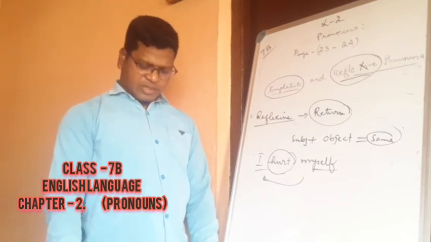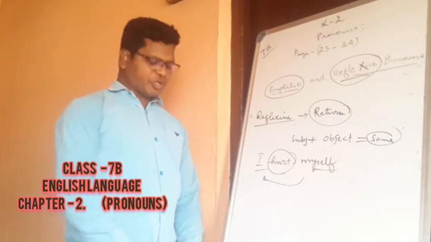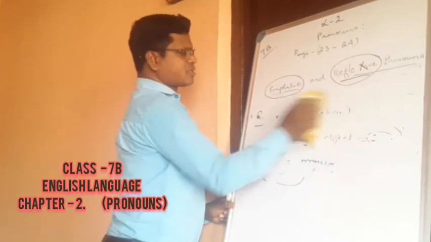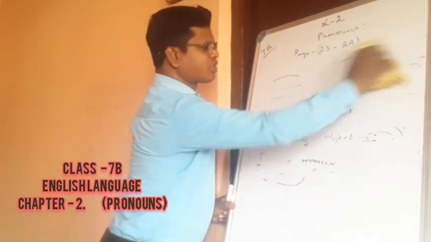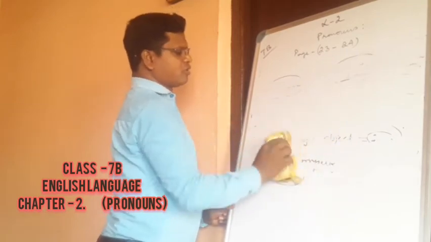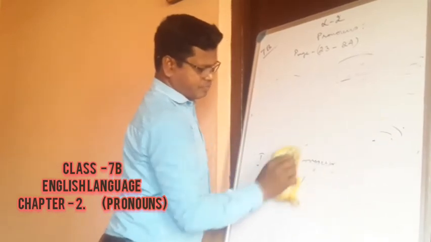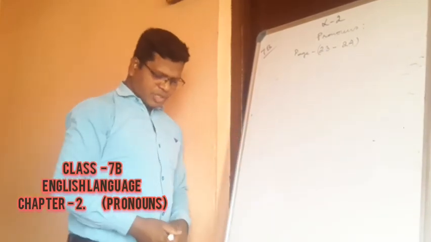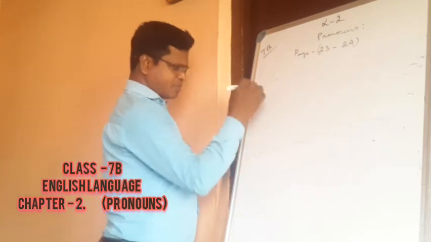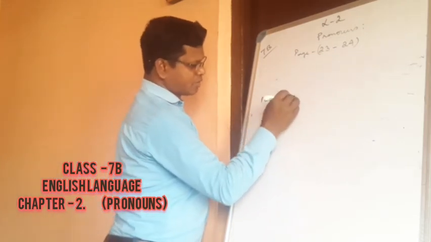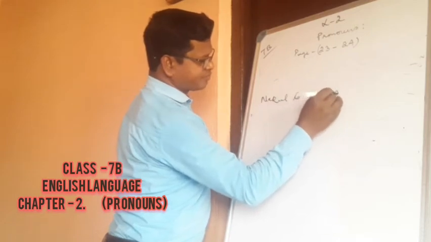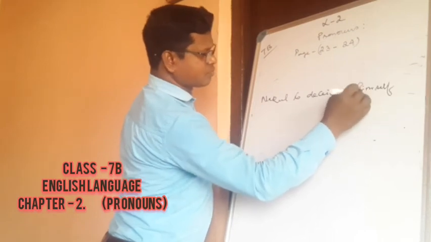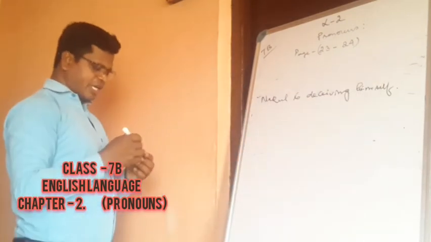Underline the emphatic pronouns and circle the reflexive pronouns. So what are you going to do here? For the exercise, when you write these exercises, you must write the sentences and, within brackets, mention whether it is an emphatic pronoun or a reflexive pronoun. Just like the first one, Nakul is deceiving himself.